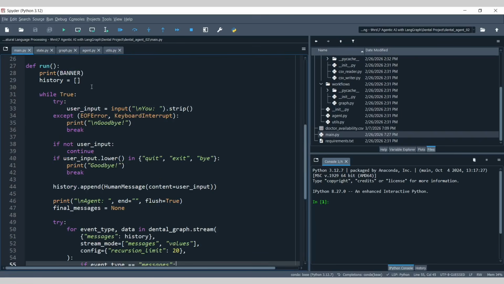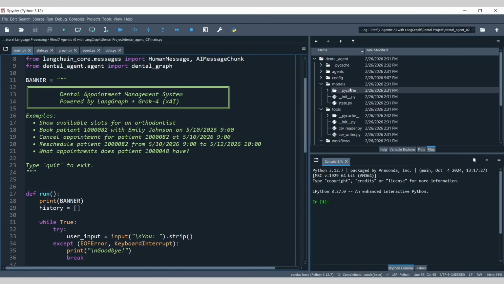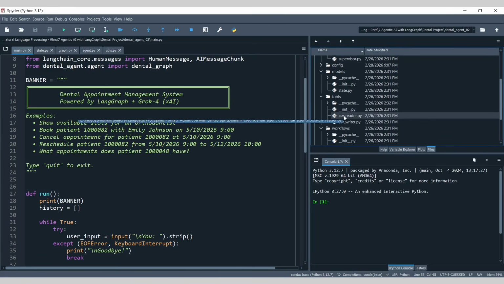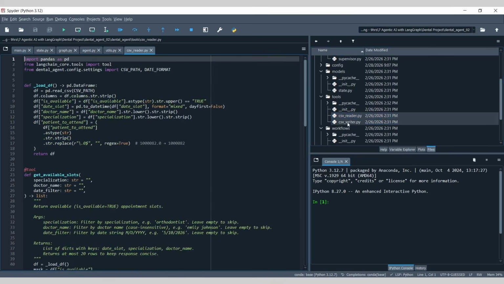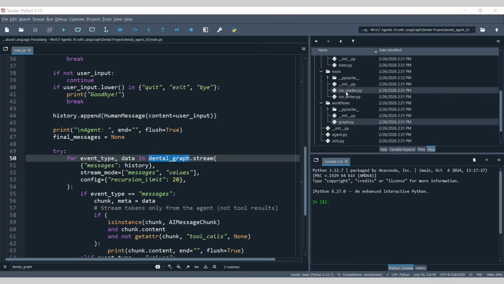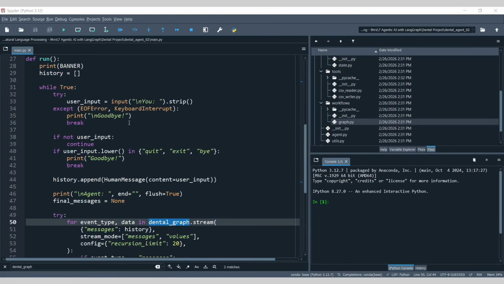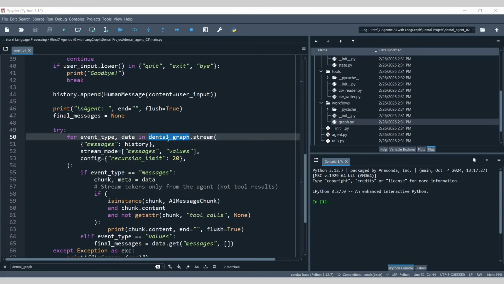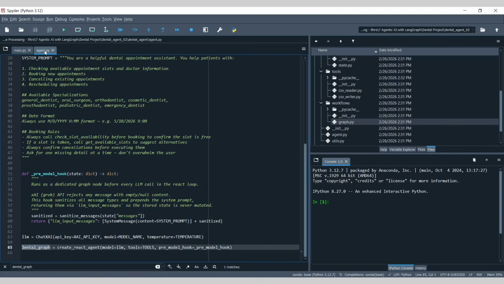Okay, so I think everybody's clear with the main file. Let me quickly jump into all of these individual parts. For example, to get started, let's jump into the CSV reader and then slowly jump into the CSV writer part. Before jumping into the CSV reader and writer, let me just show you that in the main.py, this is where we are getting redirected to. We are basically calling this dental underscore graph. And if you look at this particular thing, you will be able to redirect to this agent.py, which is sitting here.